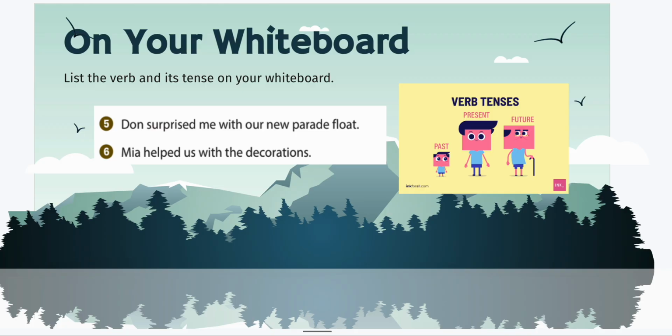All right, write down the verb and the tense on your whiteboard for 5 and 6. Don surprised me with our new parade float. Mia helped us with the decorations. Write down those verbs and those tenses.